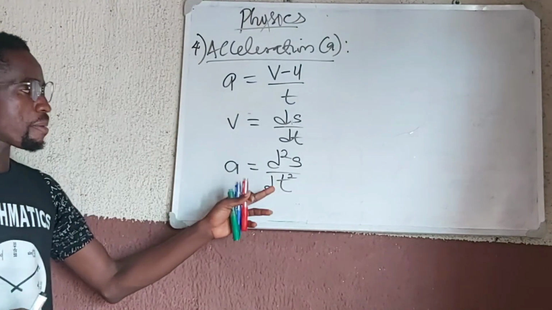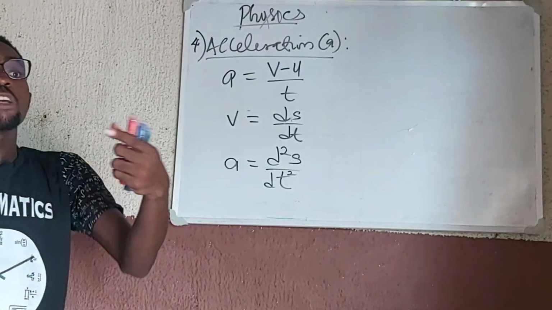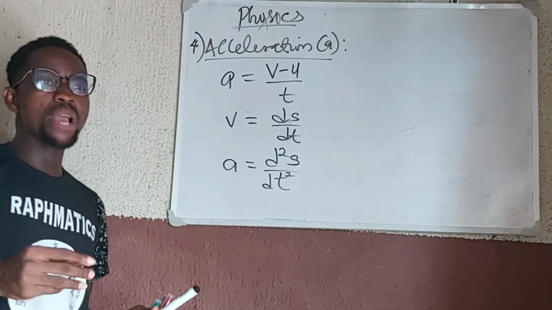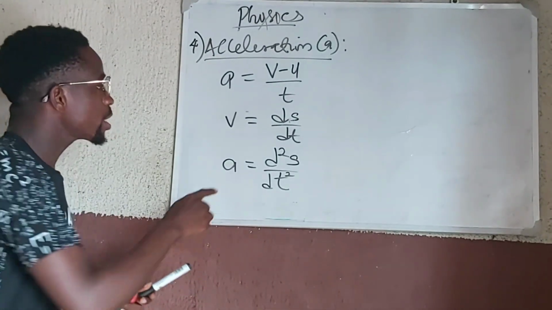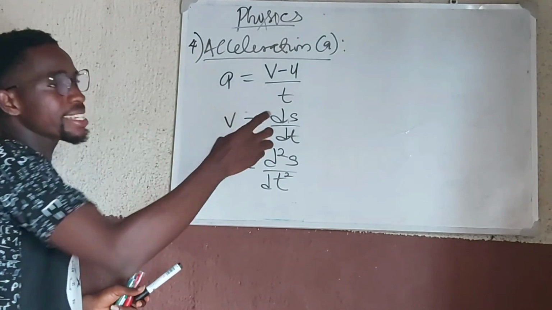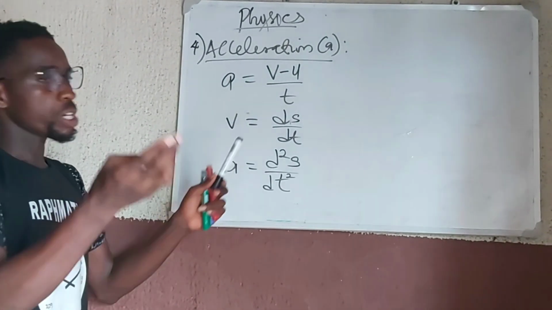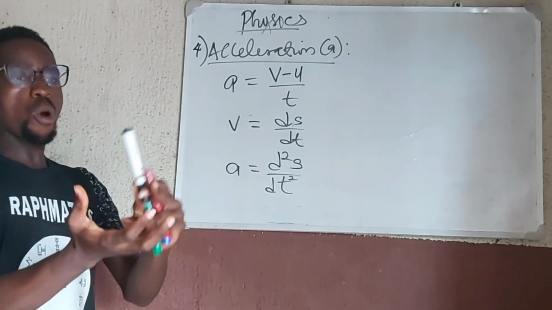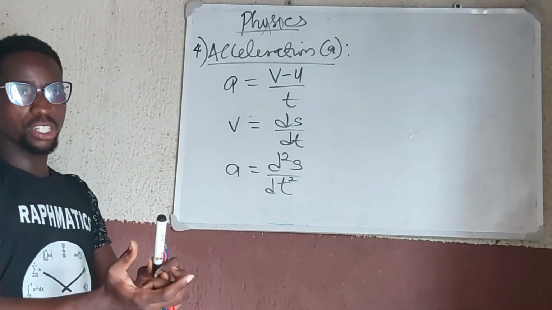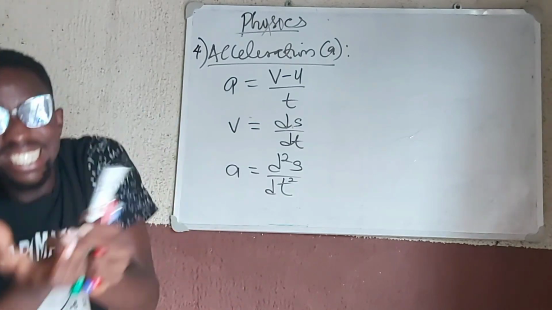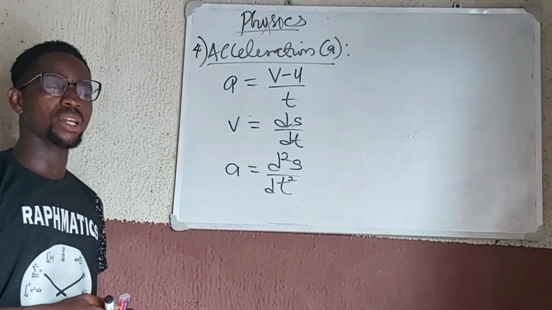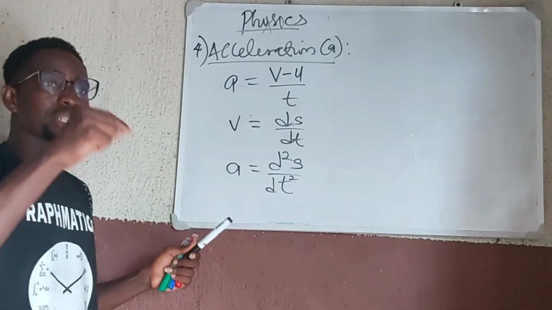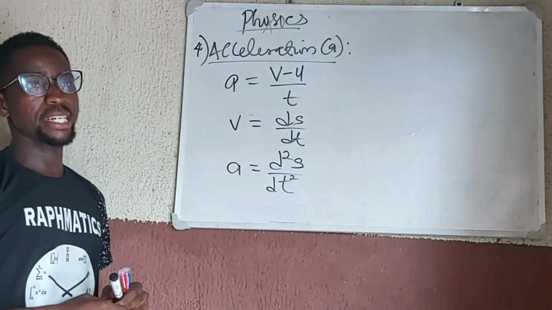Now, it doesn't just end here. Acceleration can equally be changing. So there can be a situation where the acceleration is changing. When the displacement is changing, it gives rise to velocity, and when the velocity is changing, it gives rise to acceleration. But when the acceleration is even changing, it gives rise to another term, which we call the jerk, which is the third derivative of displacement.